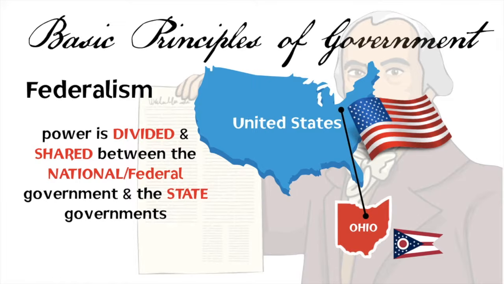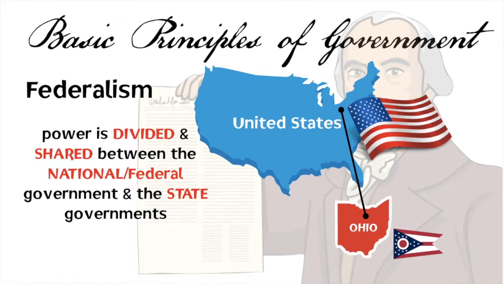The Constitution is going to increase the size of the federal government's power and creates a federal system of government. And that simply means that the power is divided or shared between the national and the state governments. So there is a United States government and there is an Ohio State's government. There's also local governments in the cities like Cleveland or Strongsville. So power is divided and shared.